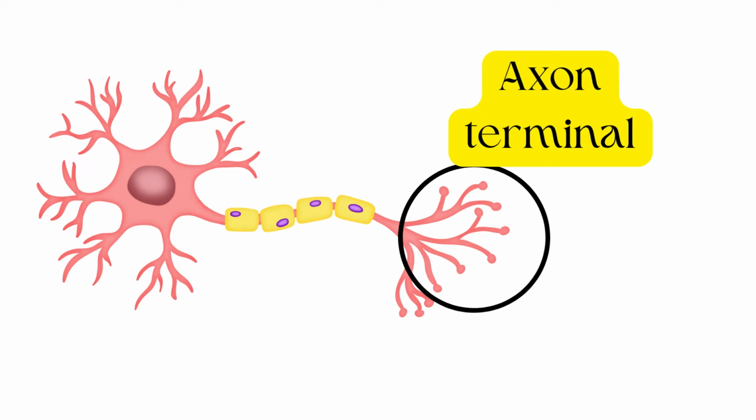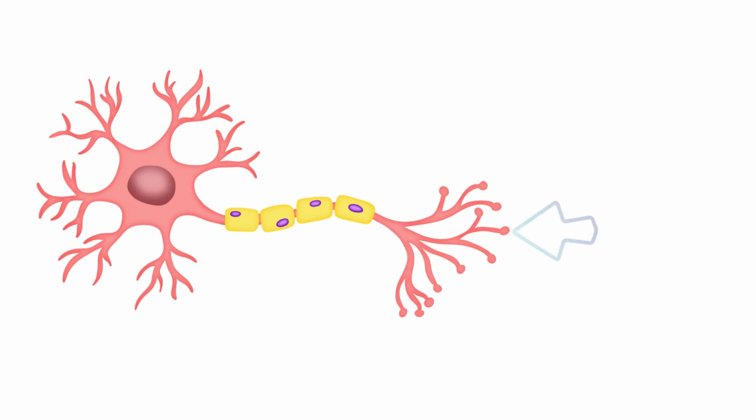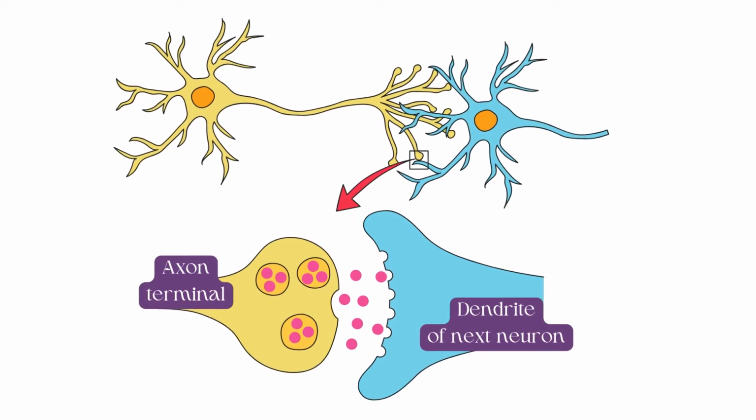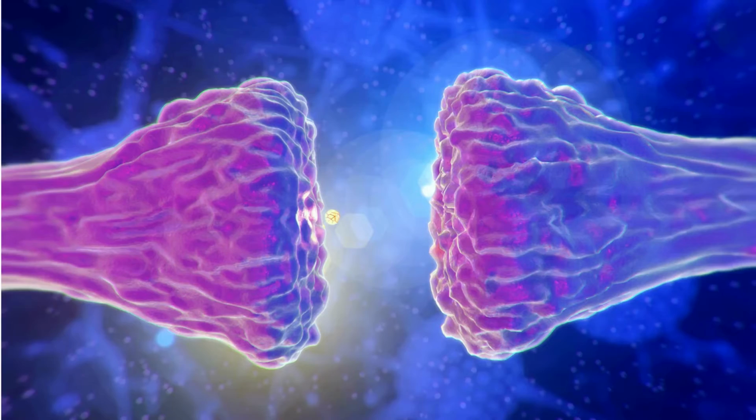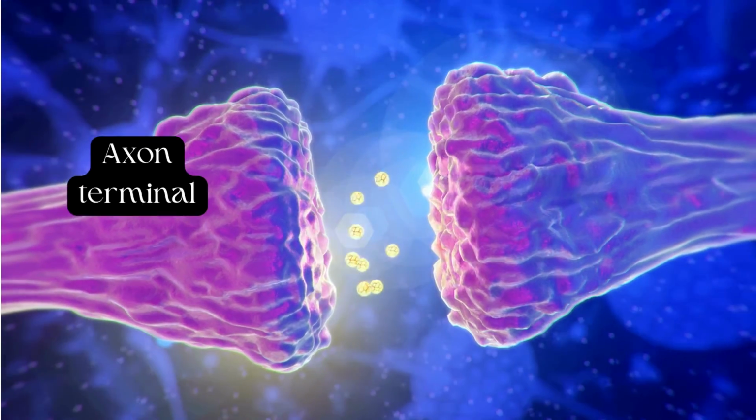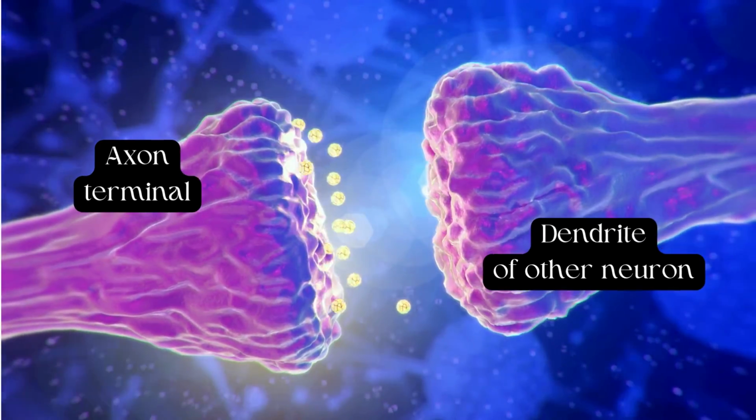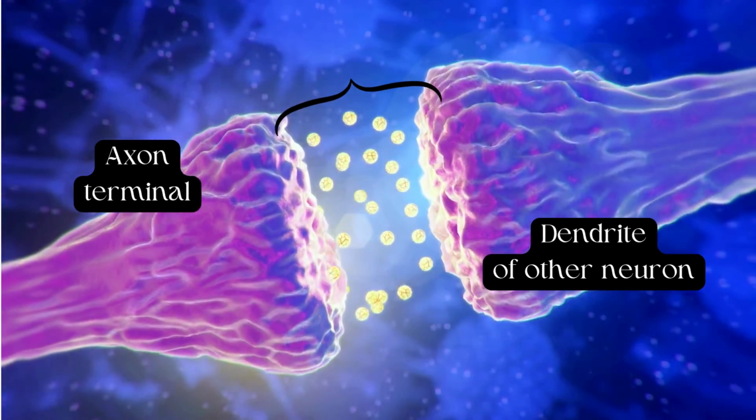Axon terminals. These are located at the end of a neuron. They are responsible for transmitting signals to other neurons. The signals are transmitted from the axon terminals of one neuron to the dendrites of the other neuron through a chemical junction called synapse.